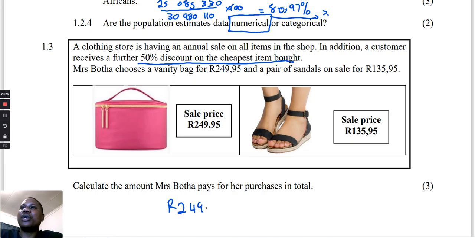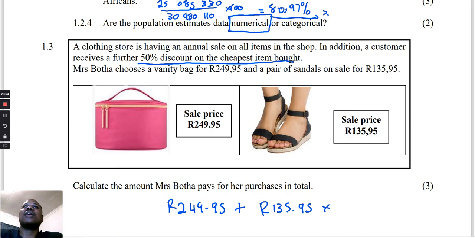She's going to pay 249.95. But on the sandals, they are going to give this person a discount of 50%. And remember, we need to know the cost that this person is going to pay. So we're going to say 135.95 multiplied by 50 over 100.